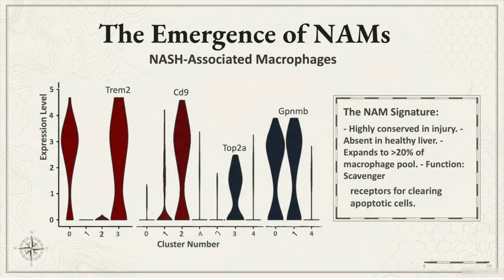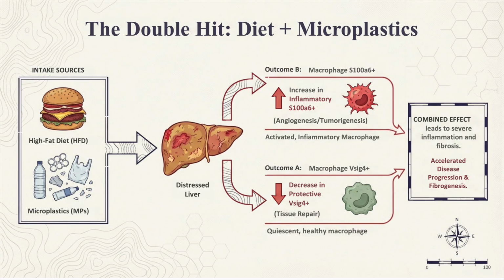The emergence of NAFLD-associated macrophages, NAMs. This signature, characterized by Trem2, CD9, and Gpnmb, is absent in healthy livers, but expands to over 20% of the macrophage pool during injury. NAMs are highly conserved and function as scavenger receptors for clearing apoptotic cells, marking a critical transition in immune pathology. The double hit, diet plus microplastics.